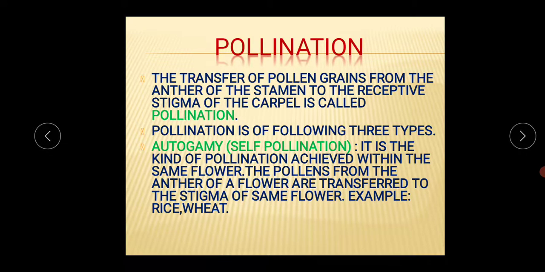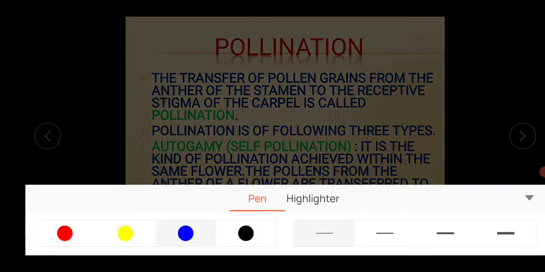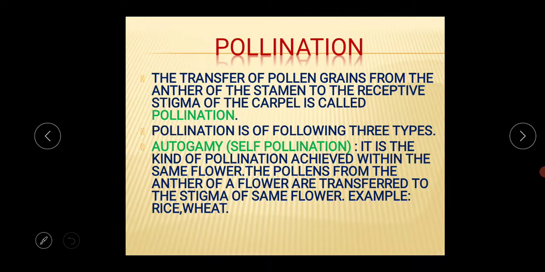Next thing is pollination. What is the basic definition of pollination? It is the transfer of pollen grains from the anther of the stamen to the receptive stigma of the carpel, which is called the pollination process.